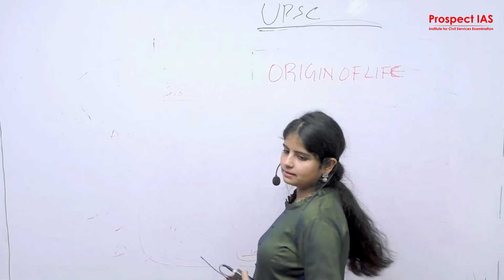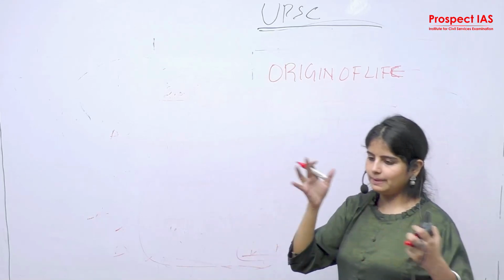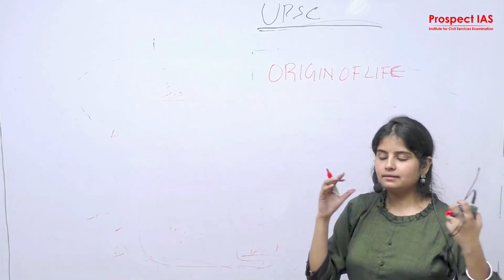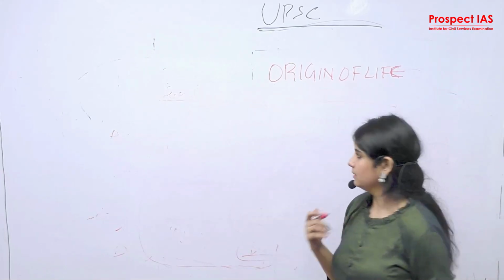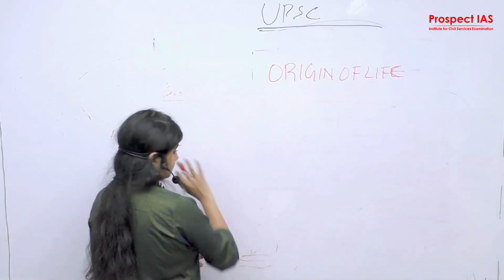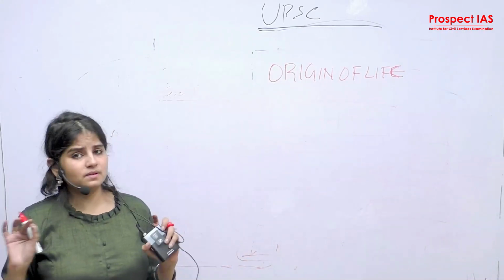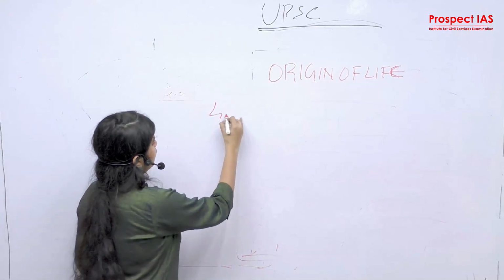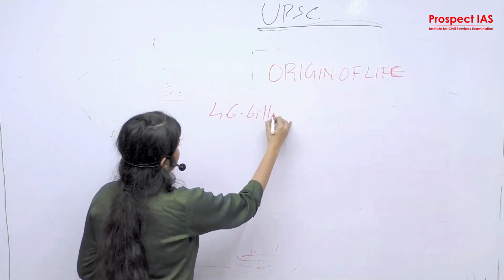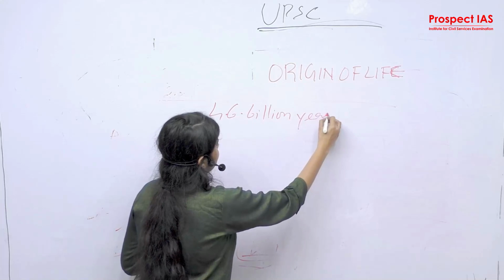We are discussing the origin of life. The planet has been in its primordial state. Primordial means not in a lively state. It was not in a lively state. When? 4.6 billion years ago. What had happened?